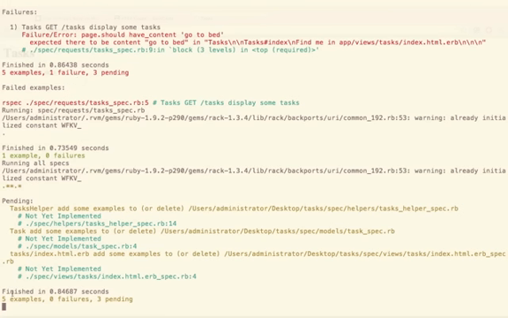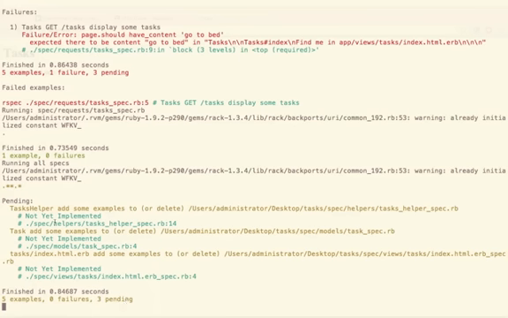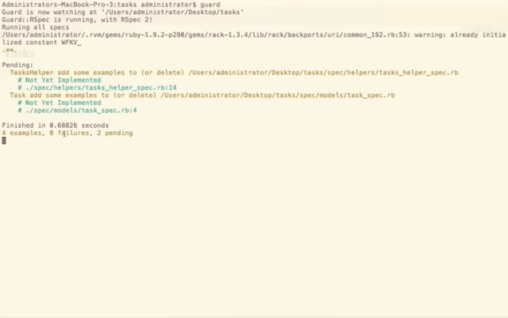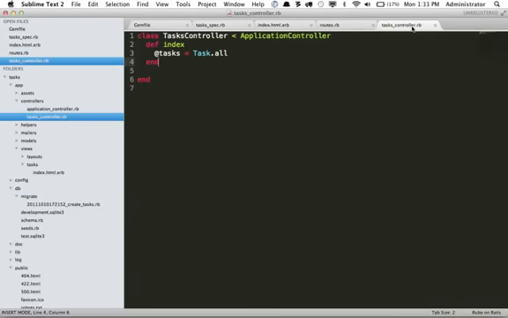If we return, we can see there were 5 examples, 0 failures, and 3 pending, and these are just some options that we haven't yet added. Now we could delete these files if we don't want to use them. For example, the views folder, that's where you can place additional specs for your views. In this case, we're using integration tests, so you could delete that if you wanted to. Remove spec/views. Now that's going to say you can't do it, so we're going to say remove with recursive force. There we are. I'm going to start up Guard again, and again there are 0 failures. Good, so we have done our first test and we have turned that to green.